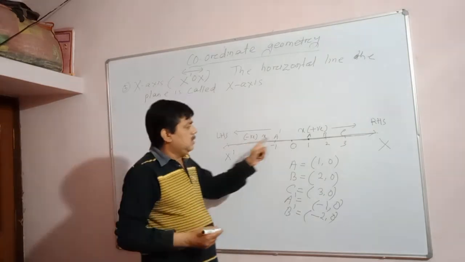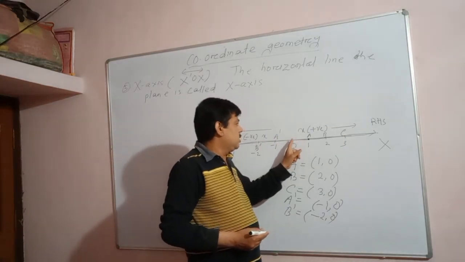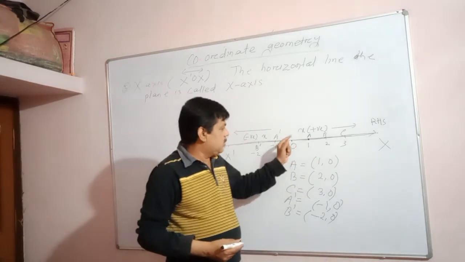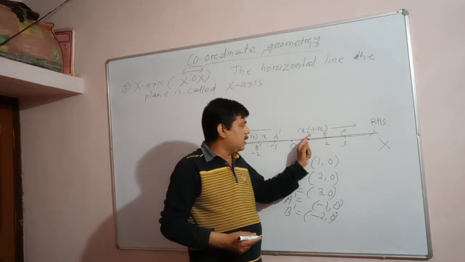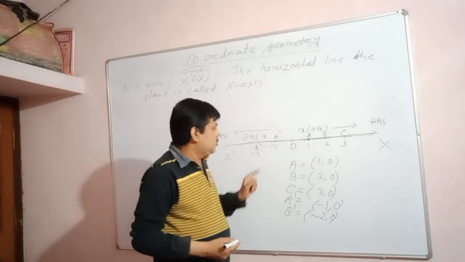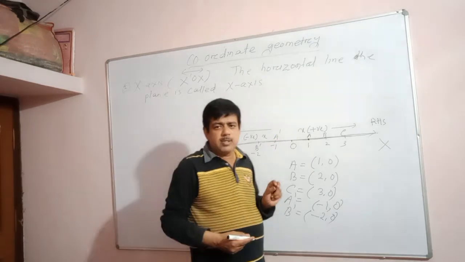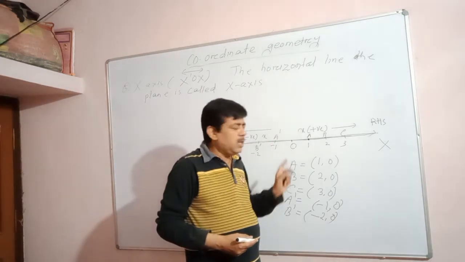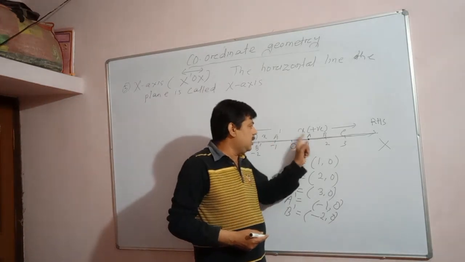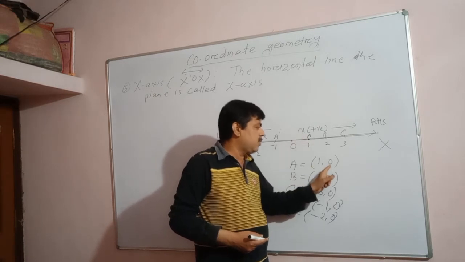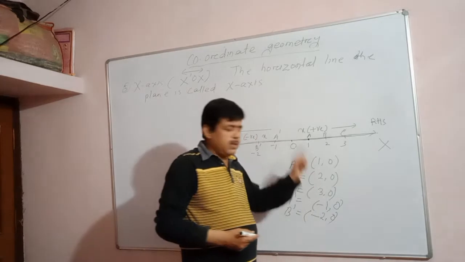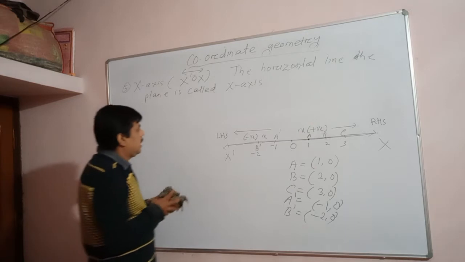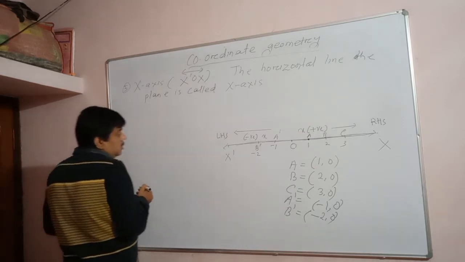And on the right side of 0 on the number line, you say x equal to 1, x equal to 2, x equal to 3. Since it is a line, every point on the line has one real number. But in a plane, a point has two coordinates, two real numbers: one is the x coordinate, the other is the y coordinate. Since any point on the x-axis has y value always 0, and the x coordinate may be any real number. I will discuss this later; I am just giving some idea before that. Is it clear?